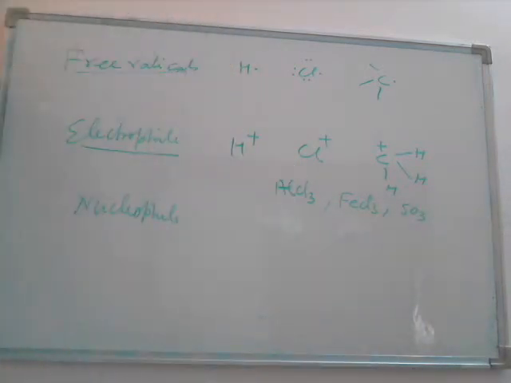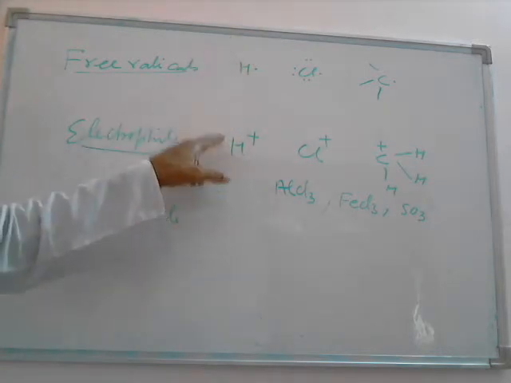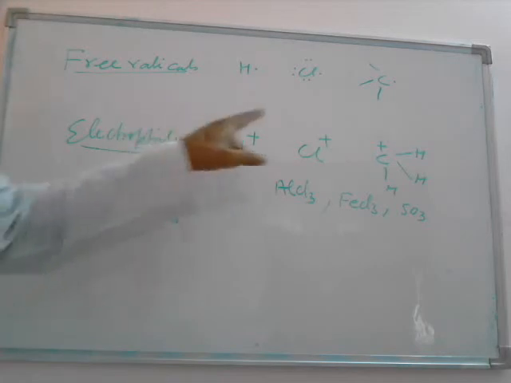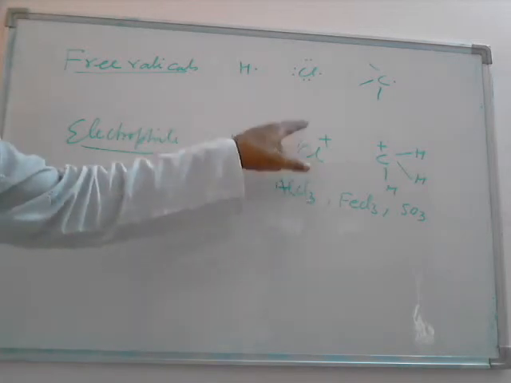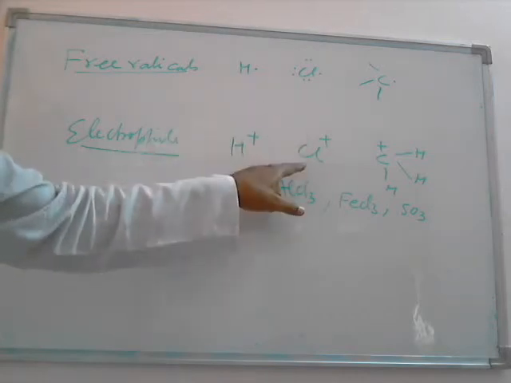Electrophile is that ion or molecule which is electron deficient. All these are electrophiles. These molecules or ions are electron deficient. Hydrogen atom consists of 1 electron. It has lost 1 electron. It does not have any electrons. It is in need of a pair of electrons to have the configuration of helium. Chlorine has lost its electron. Now it has 6 electrons. It is in need of a pair of electrons to complete its octet, so it is electron deficient.